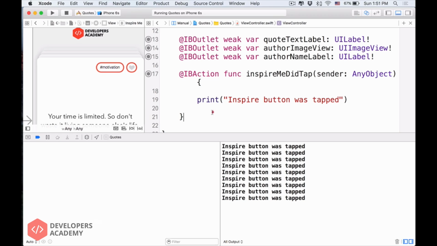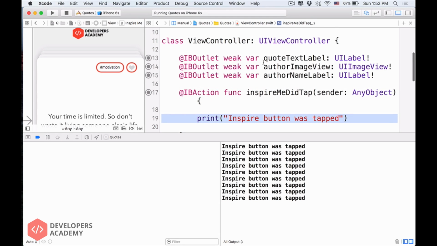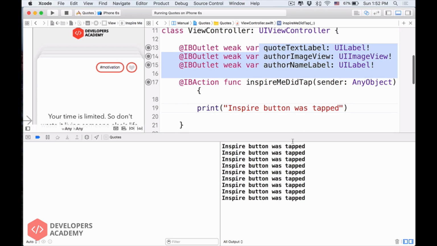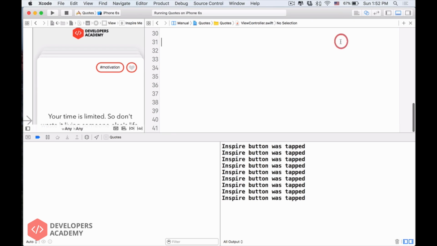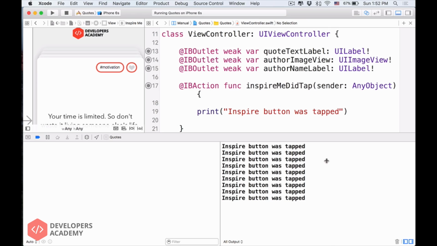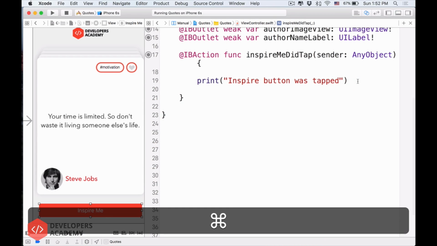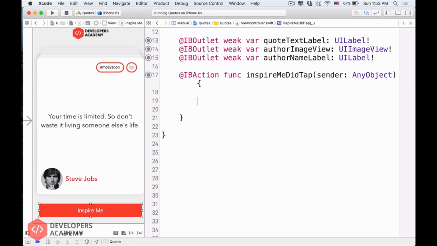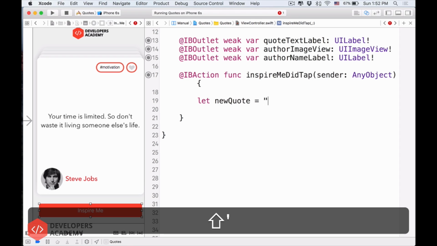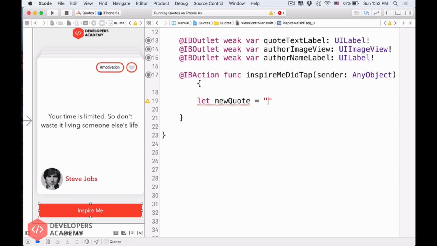See that? And it's time for us to modify the things inside these outlets, and then we can change the quote, the image, the name of the author, and the name of the image of the author. So I will delete this thing like that, and then let's create some new quotes. I will do let newQuote equals. What I'm doing is telling Swift, hey Swift, create for me a new quote with the value of opening and closing quotation marks. Inside here we'll do